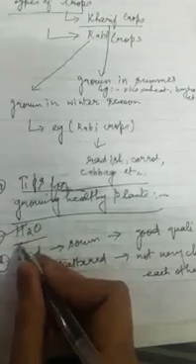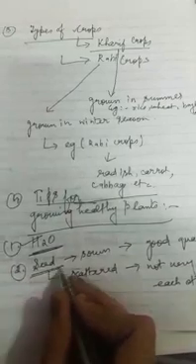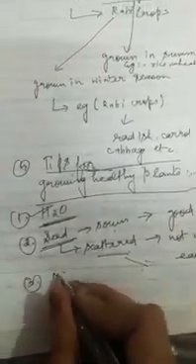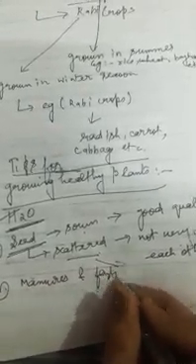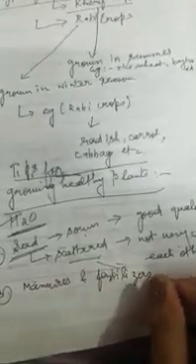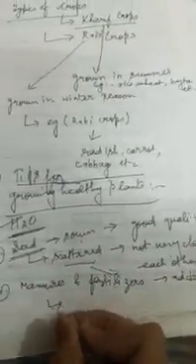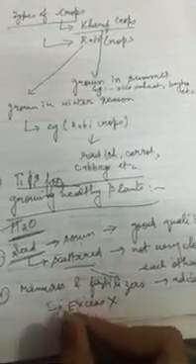So this was all about tips. See, water you have to give regularly. Seed you have to select of good quality. They must be sown, that is, scattered not very close to each other. They must be scattered far away from each other. And the next thing is that manures and fertilizers must be added. Okay, they must be added, and excess must be avoided. Excess of fertilizers and manures must be avoided.